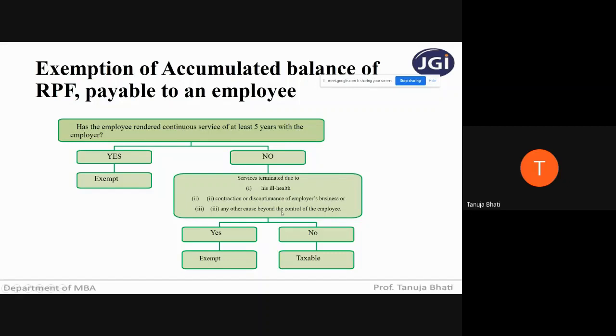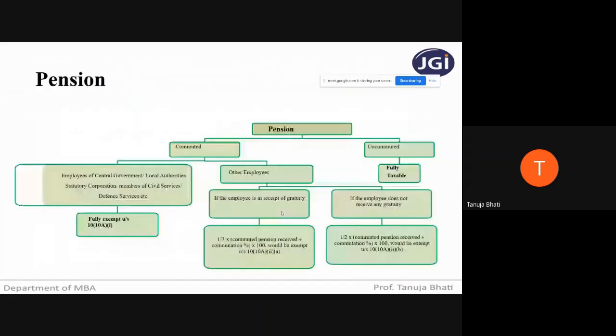So, students, we have completed the entire death cum retirement benefit, where we saw voluntary retirement compensation, we saw retrenchment compensation, we saw leave salary, we saw provisions for gratuity, pension, which is commuted and uncommuted, and we saw provident fund. Now, in respect of all these three, we will be solving problems in the next class. So quickly, I will just show you the format.